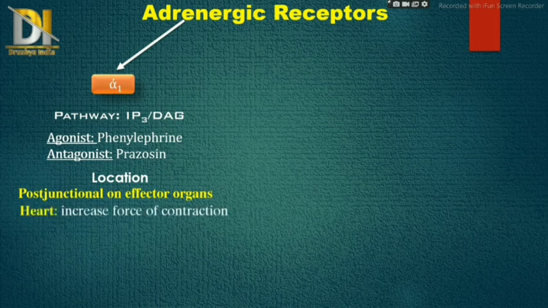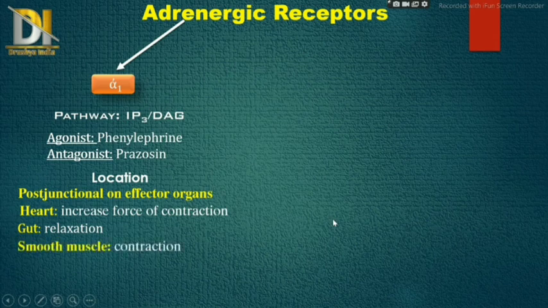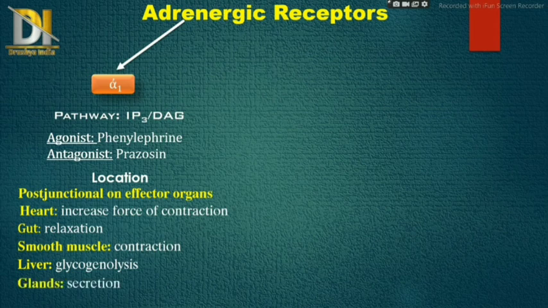Then it is present in the heart, where it increases the force of contraction, which means it shows a positive inotropic effect. Then it is present in the gut, where it shows relaxation. Then on smooth muscles it shows contraction, and on the liver it shows glycogenolysis. Then on glands, it enhances the secretion of glands. It may be of gastric glands or many others. This was all about alpha 1.